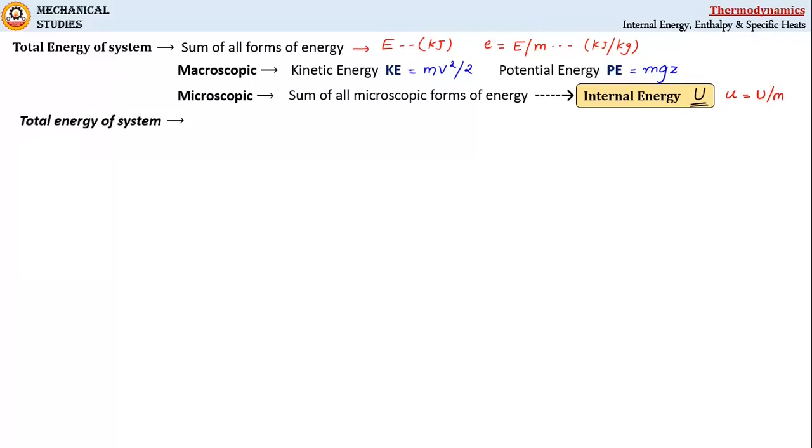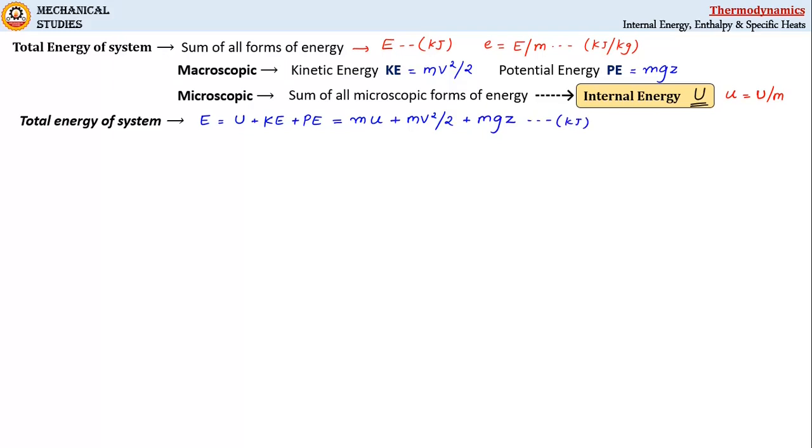Thus the total energy of the system is the summation of internal energy, kinetic energy and potential energy. We can write total energy as mass into specific internal energy u, plus kinetic energy, that is mv square by 2, plus potential energy mgz. And here the unit will be kilojoule.